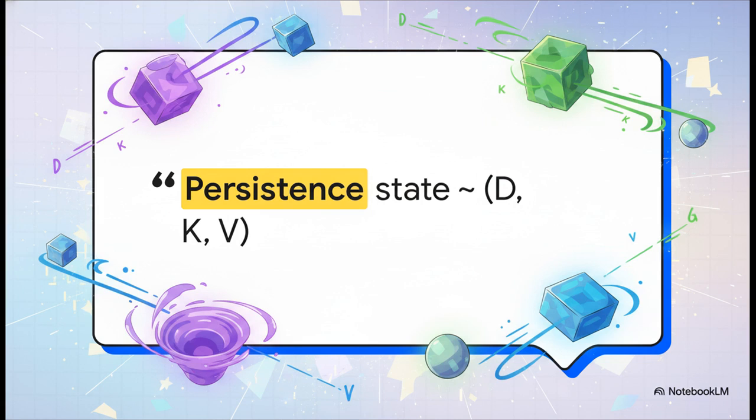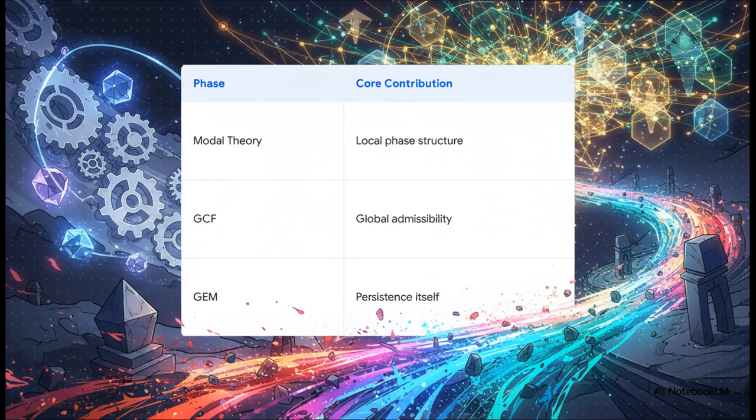We define them simultaneously by how hard they are to leave, how strongly they resist distortion, and how they lag and recover through time. If we summarize our entire journey up to this exact moment, modal theory initially gave us the local phase structure. Then the Global Coherence Framework gave us the global admissibility filter. But now, with the birth of GEM, persistence itself finally becomes the primary structural object that we can mathematically measure. GEM is far broader than just phase selection. It moves us out of static observation and right into the dynamic geometry of survival itself.